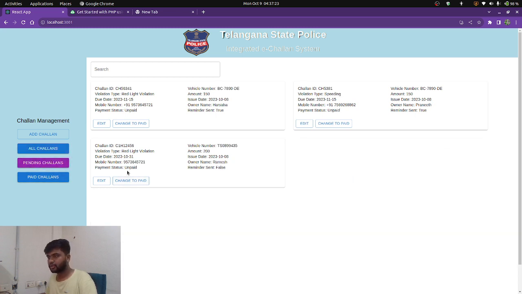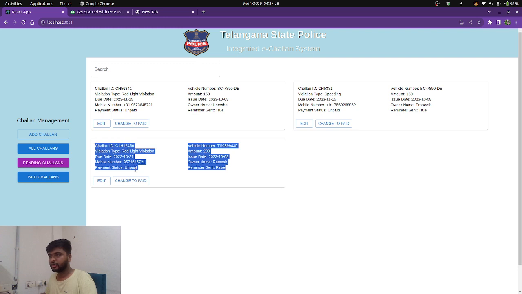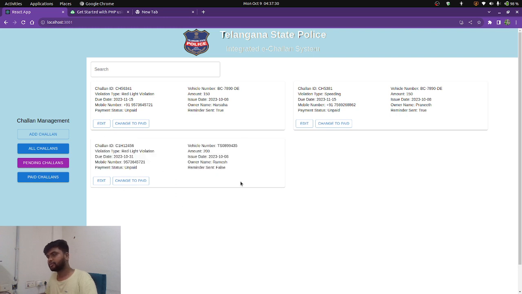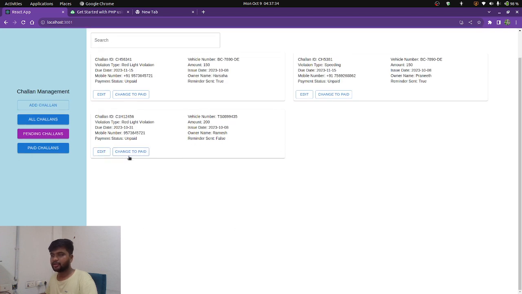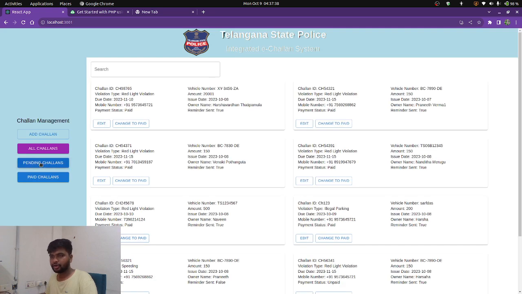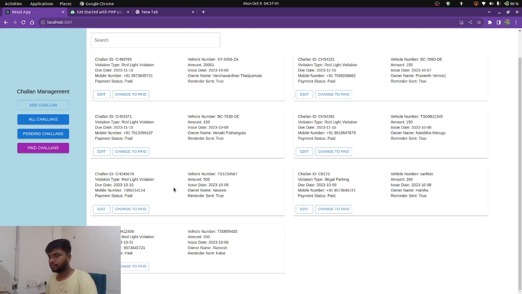the pending challans increased by one more. The name is Ramesh, 95764571, payment status is unpaid, and all these things. And he can change that to paid. You can see it reloaded automatically and it's gone from the pending list.